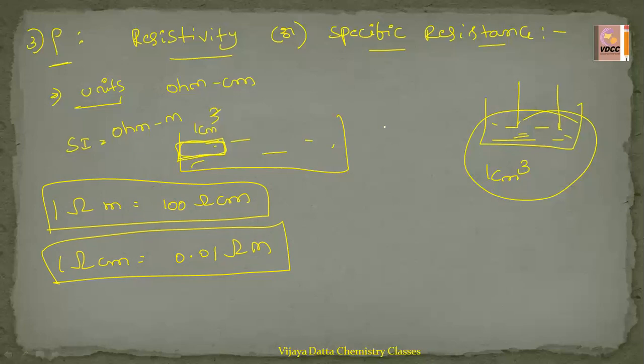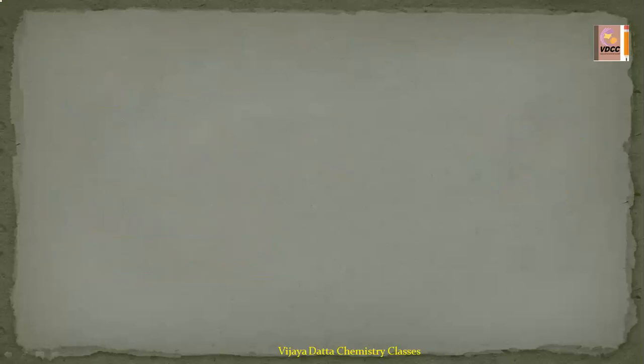Now come to the specific conductance, molar conductance and equivalent conductance. Here we have a total 3 types of the conductances. How to identify this? So the conductance is the current conducting capacity of an electrolytic solution. We can express in 3 ways.